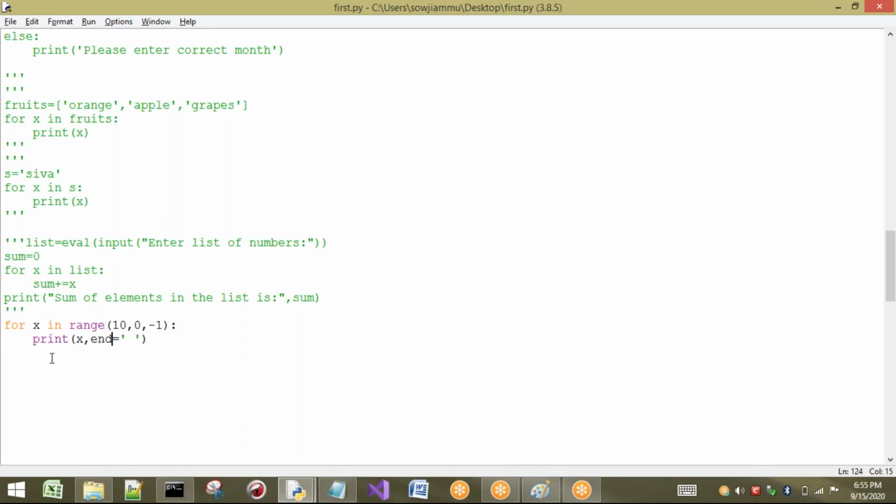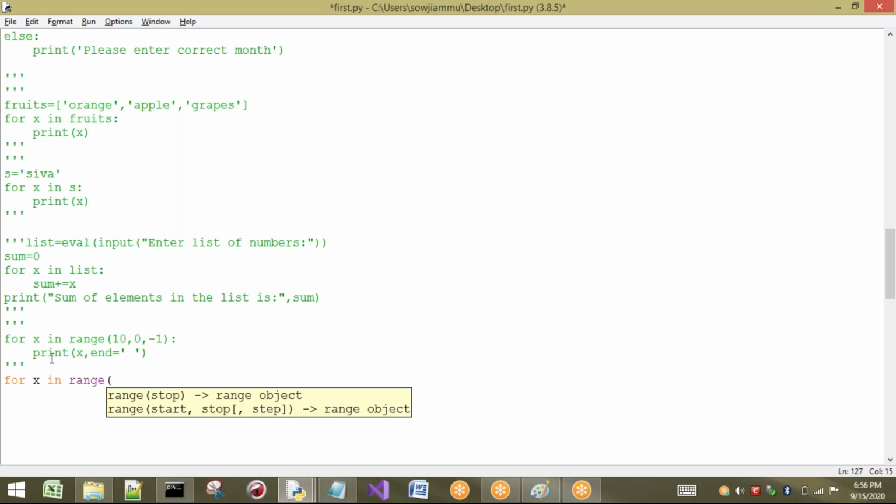Now I want to show you another for loop example. I want to take a for loop where I want to print odd numbers and even numbers separately, or just odd numbers, for example, from 0 to 10. So x in 0 to 10 means what? They are in order, so I can go for range of 10. It will take from 0 to 9.